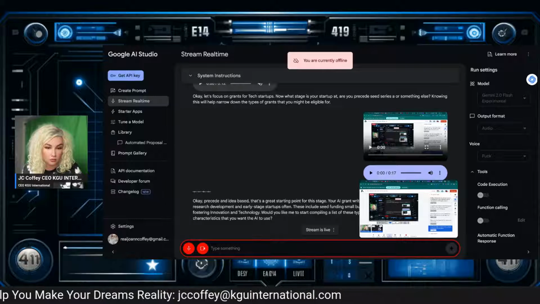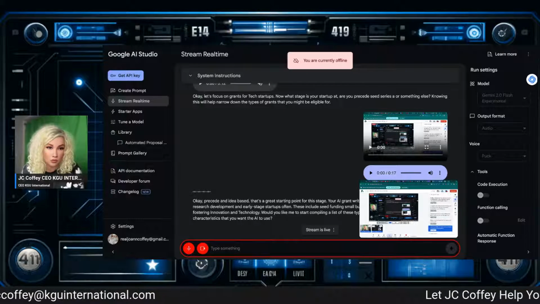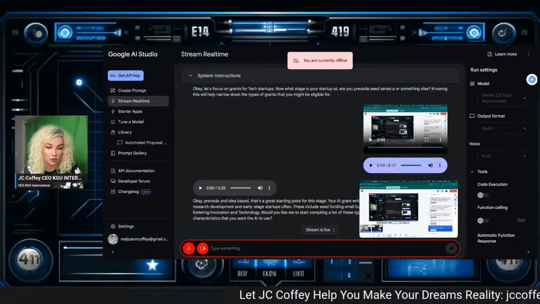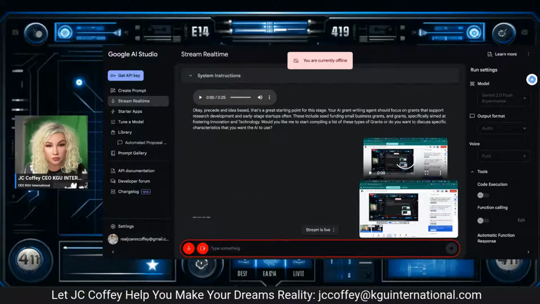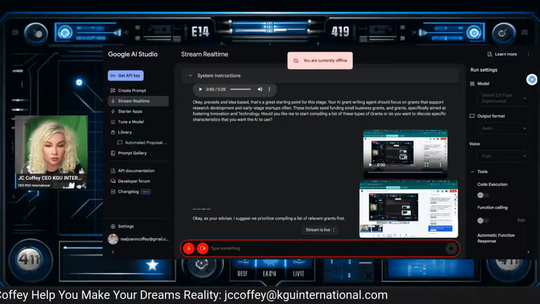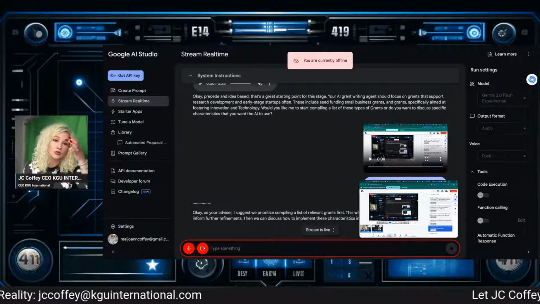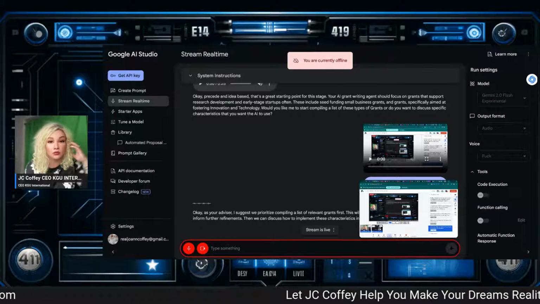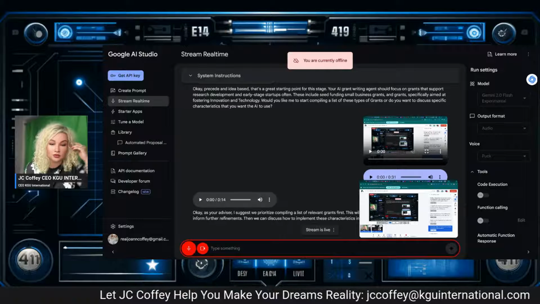Would you like me to start compiling a list of these types of grants, or do you want to discuss specific characteristics that you want the AI to use? You advise me on what to do. Okay, as your advisor, I suggest we prioritize compiling a list of relevant grants first. This will give you a tangible starting point and help inform further refinements. Then we can discuss how to implement these characteristics in your AI. How does that sound? Sounds great. Do it.